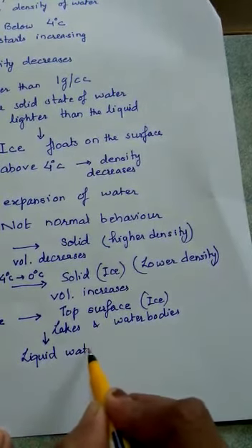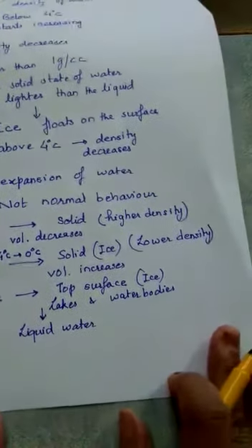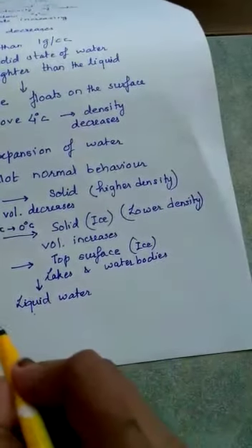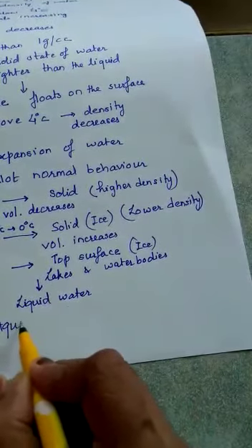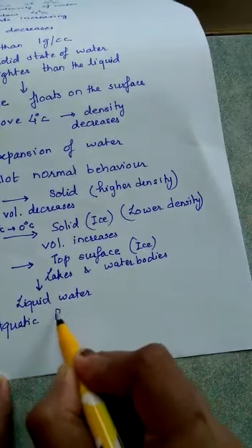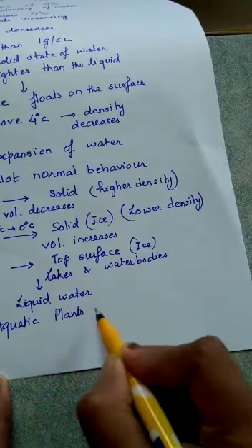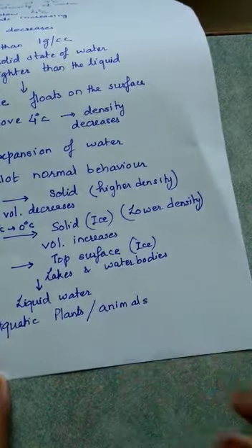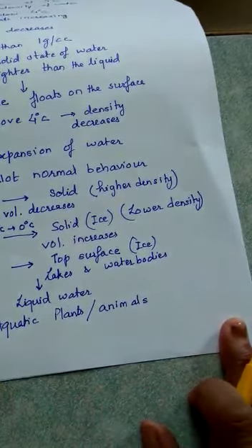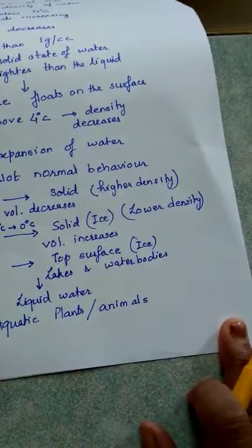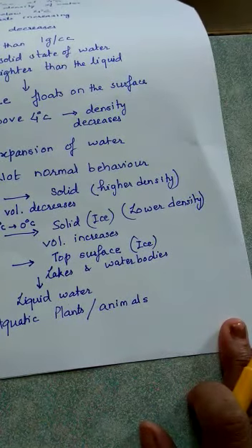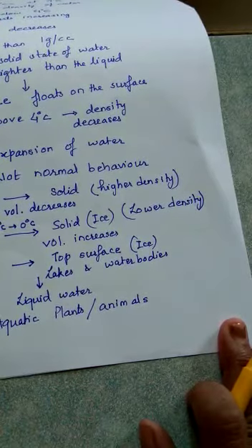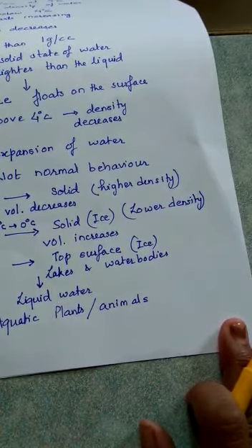Because there is liquid water underneath the surface, whatever aquatic plants and animals are there will survive in the winters and will not freeze along with the water. So this is one of the very useful things about water when it changes into solid state.